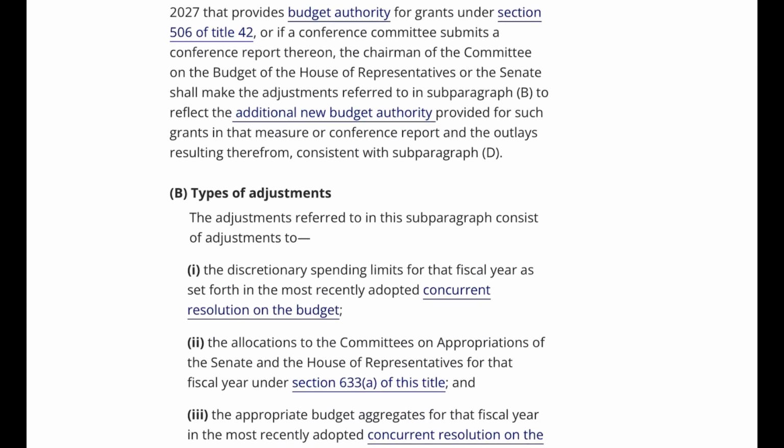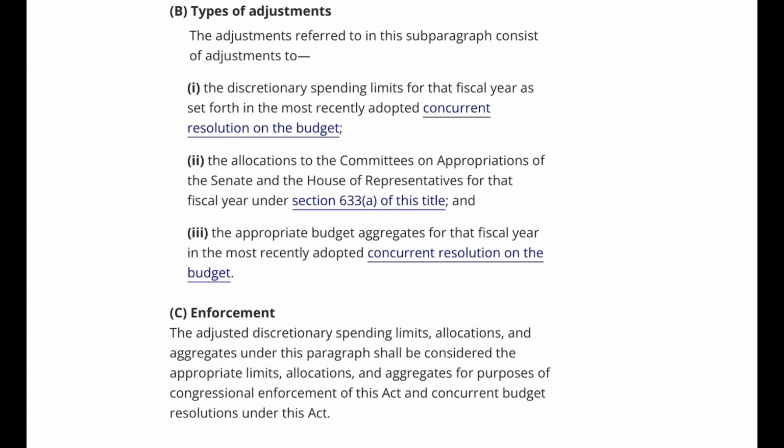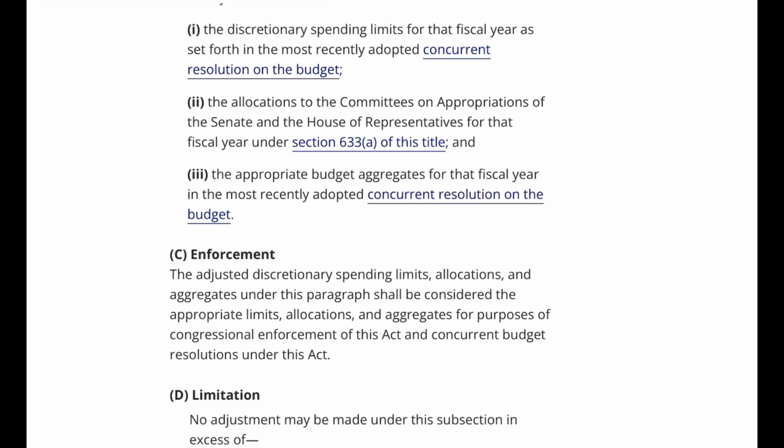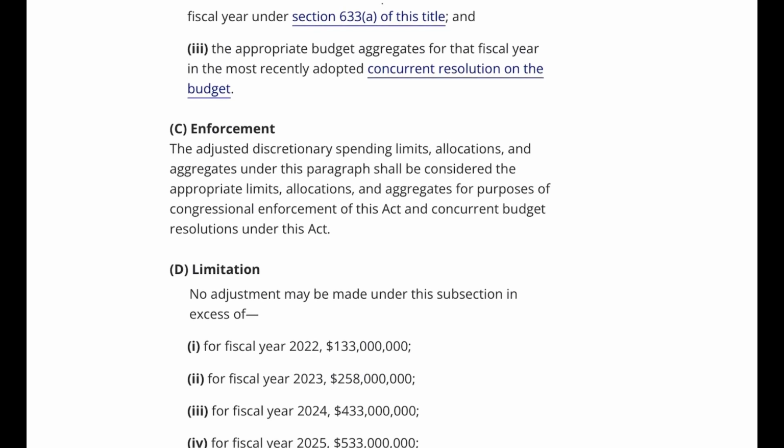B. Types of adjustments. The adjustments referred to in this subparagraph consist of adjustments to: I. The discretionary spending limits for the fiscal year as set forth in the most recently adopted concurrent resolution on the budget. II. The allocations to the Committees on Appropriations of the Senate and the House of Representatives for the fiscal year under Section 633A of this title. And III. The appropriate budget aggregates for the fiscal year in the most recently adopted concurrent resolution on the budget. C. Enforcement. The adjusted discretionary spending limits, allocations, and aggregates under this paragraph shall be considered the appropriate limits, allocations, and aggregates for purposes of congressional enforcement of this Act and concurrent budget resolutions under this Act.